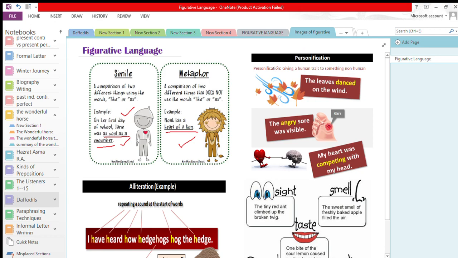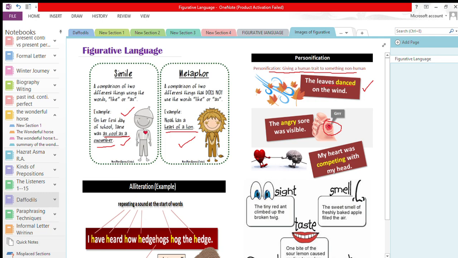Now, personification. Personification is when we give a human trait to something non-human, or a feeling or emotion. Now, see over here, the leaves danced on the wind. The attributes of human beings are given to leaves. Leaves danced on the wind. The angry sore, see, sore, wound. The angry sore or wound was visible.